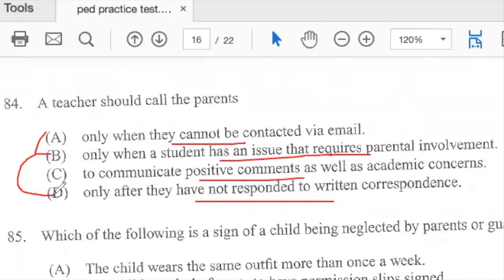Gotcha. All right, so when you go up to the question, a teacher should call the parents. A teacher should call the parents. So looking at the outline, let's just start with that one first, to communicate positive comments as well as academic concerns. Gotcha. Right. So I'm not sure if I would necessarily classify C as an outlier.